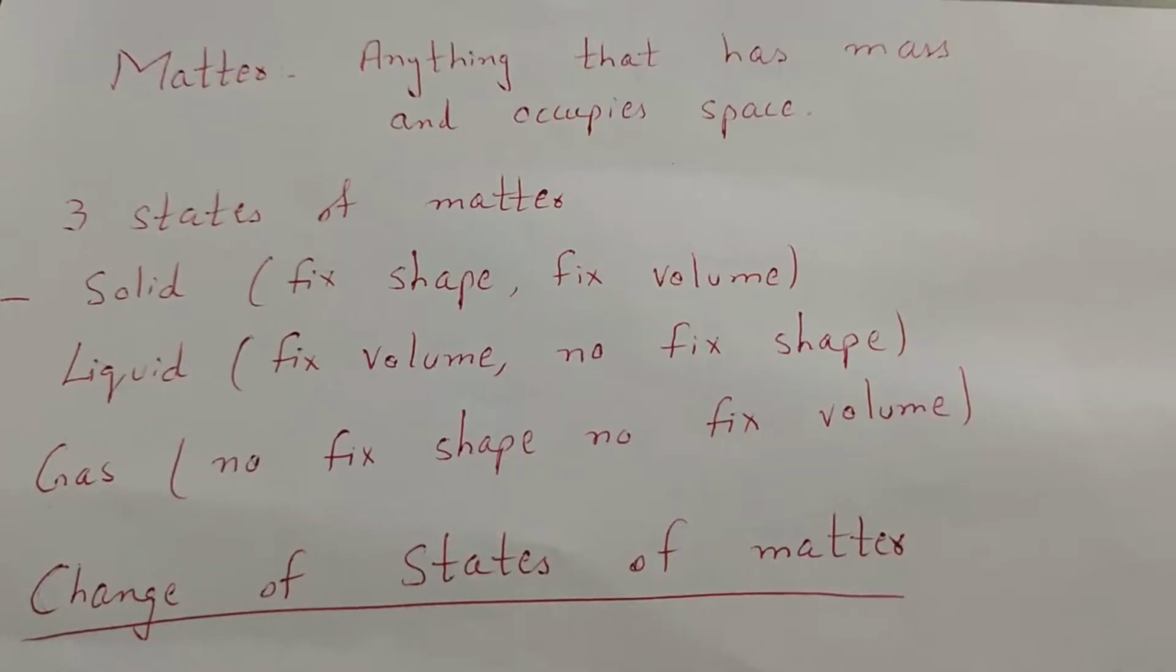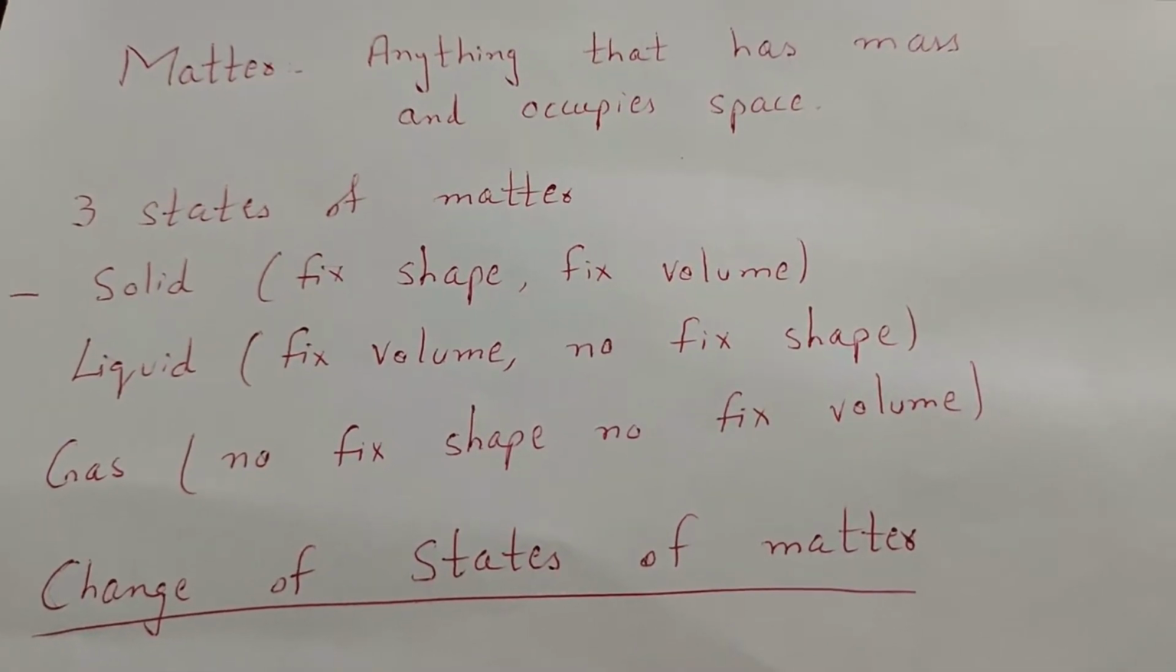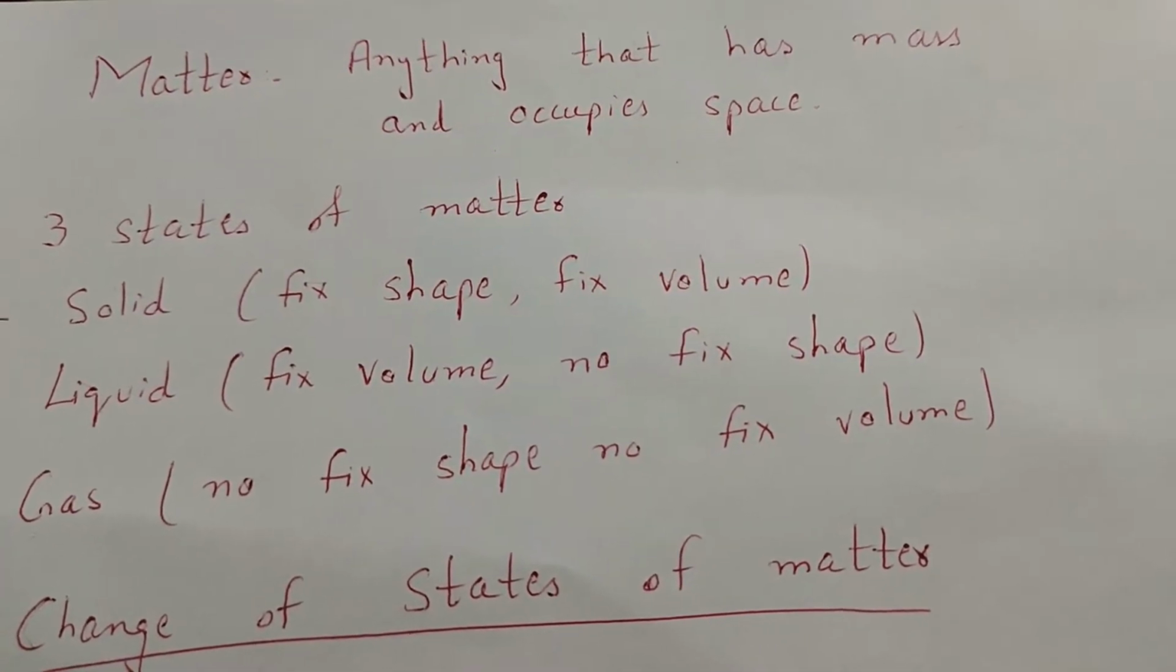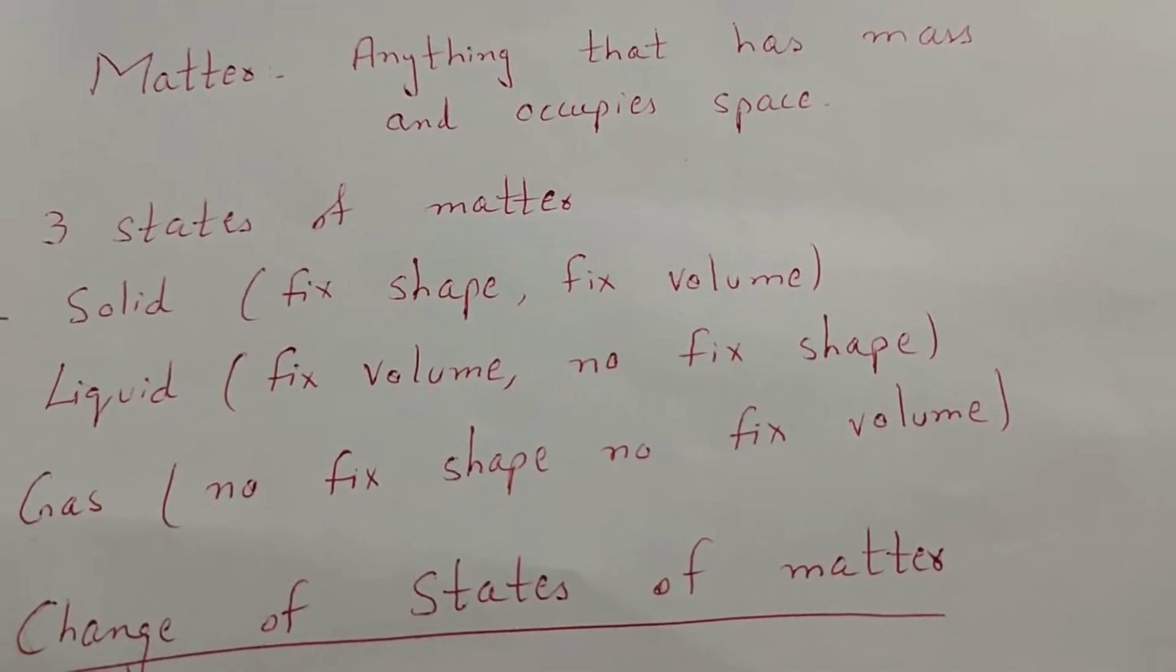Okay, so if we want to define matter, how can we define it? Anything that has mass and occupies space is called matter. We have already discussed the difference between weight and mass in the density video. So in short, anything that has mass and occupies space is called matter.